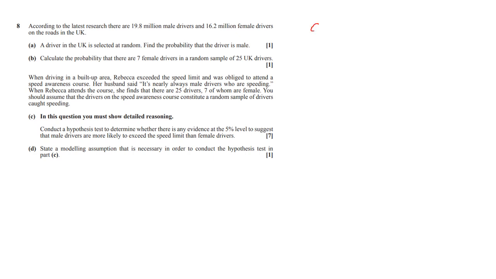So 19.8 divided by 36 gives you a probability of 0.55, because remember, probability is the number of times the event you're interested in, divided by the total number of events.